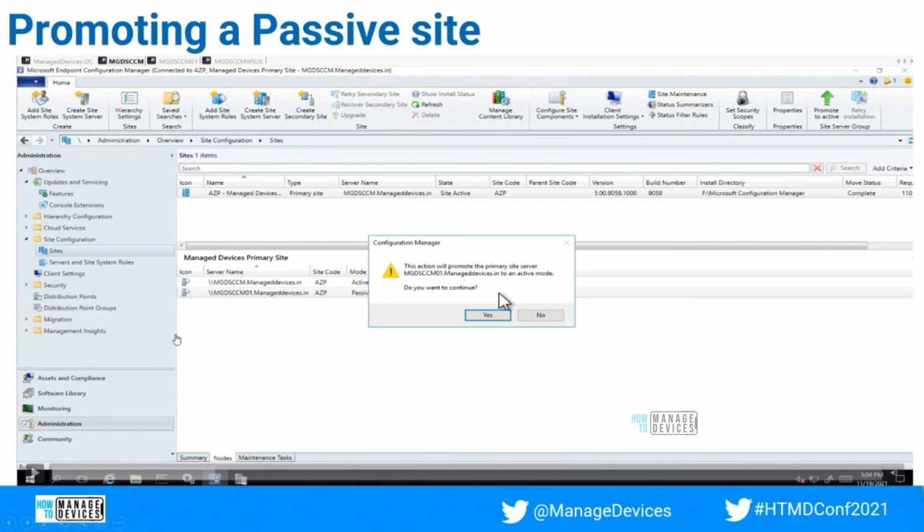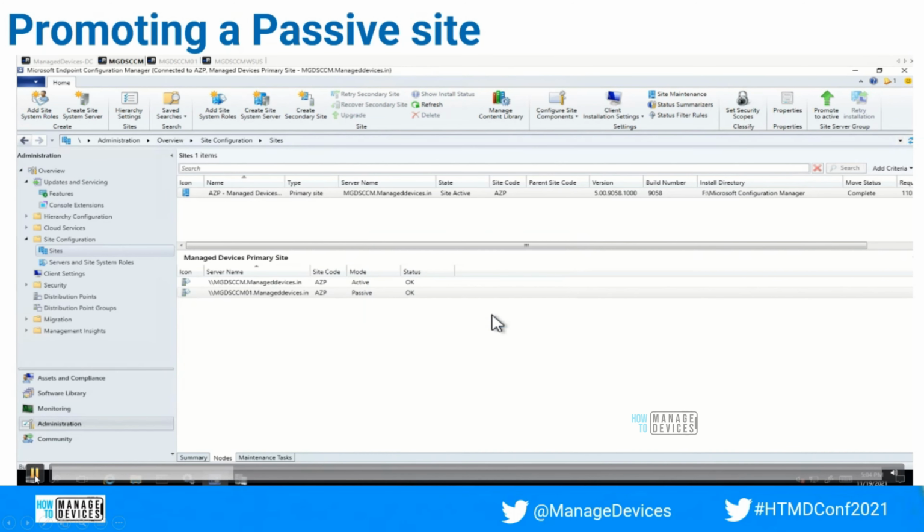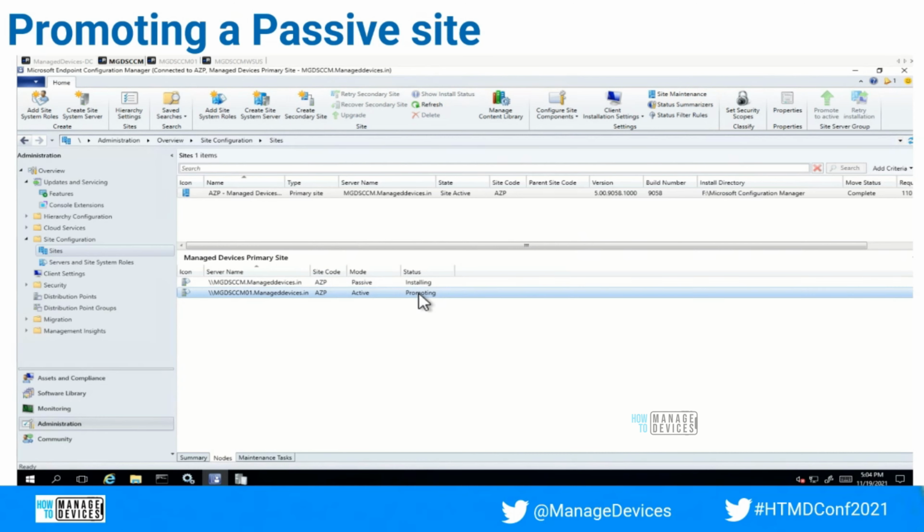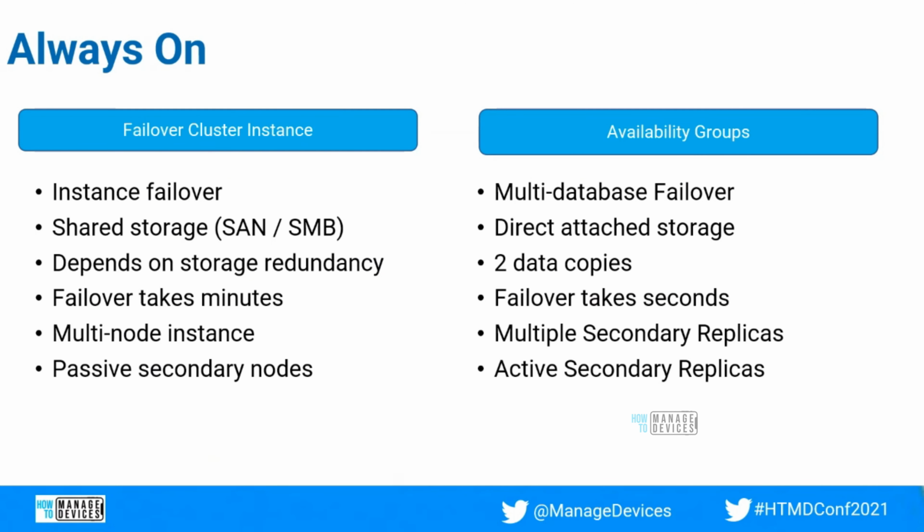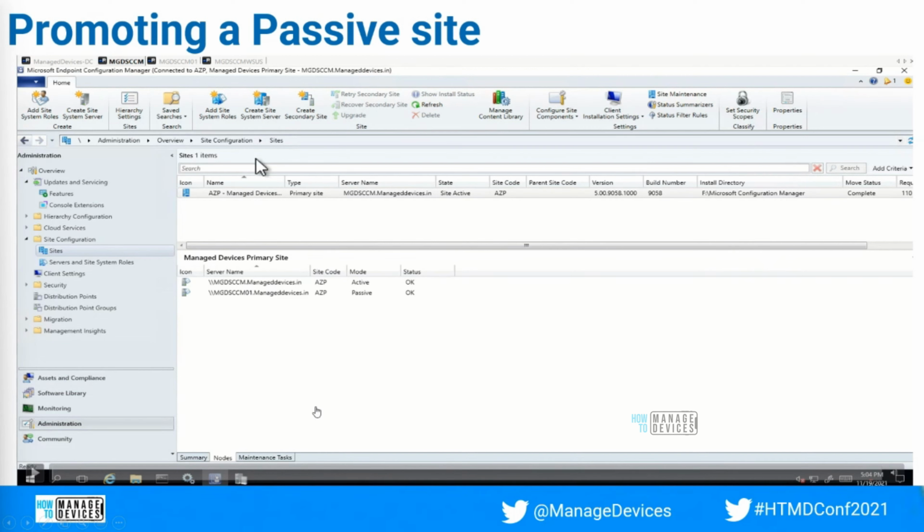during site upgrade, you need to upgrade the console on all these servers. So definitely when you're going for high availability, there will be additional administration overhead. So that you need to keep in mind. Now we are promoting the newly installed passive site into active. And again, promoting, you can see the settings there. Same location. When you go for the show the site status in the monitoring, you can see the status there.